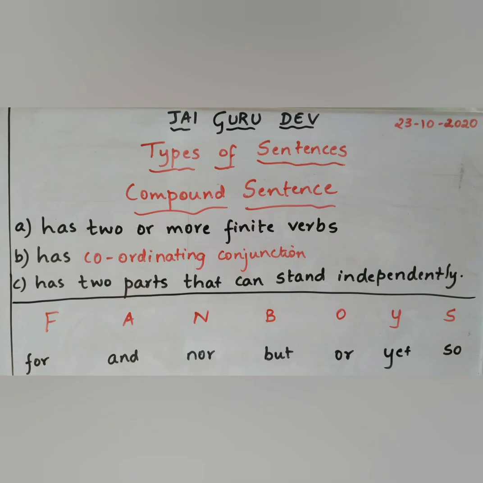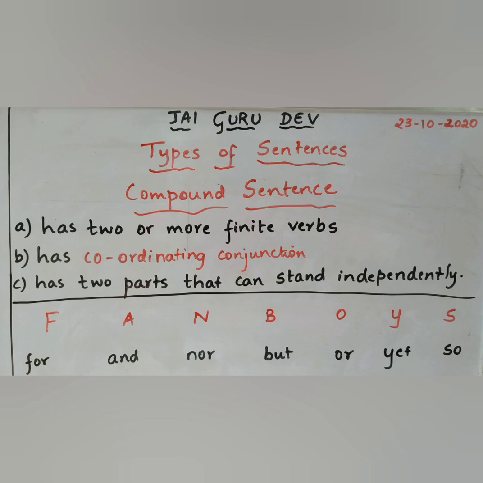Next, we'll know about compound sentences. Features of compound sentences are: first, it has two or more finite verbs. Second, it has a coordinating conjunction. Third, it has two parts that can stand independently. In other words, a compound sentence consists of two or more independent clauses, each with a complete meaning in itself, joined with a coordinating conjunction.